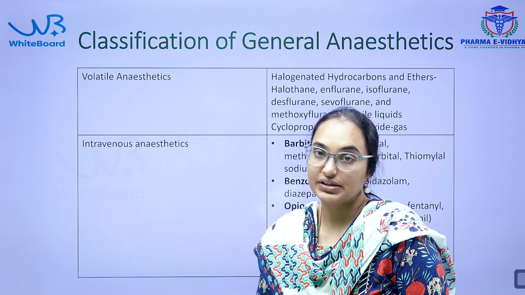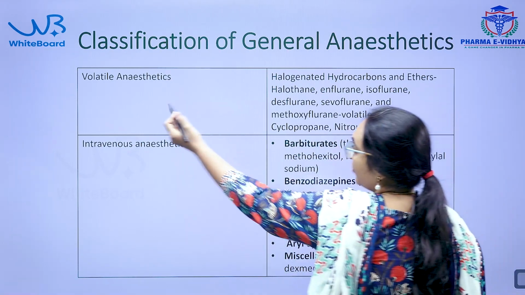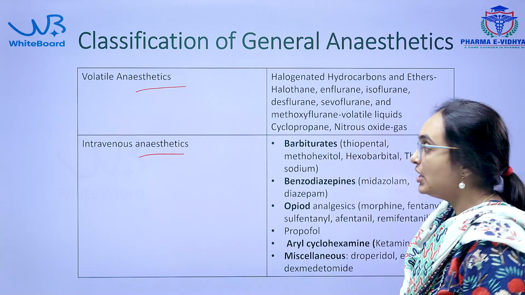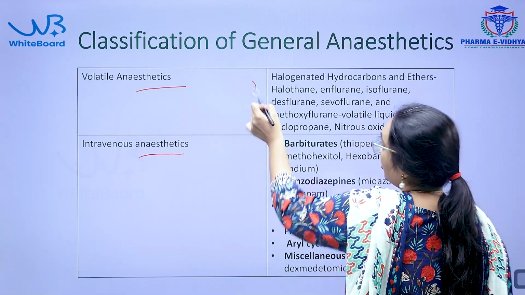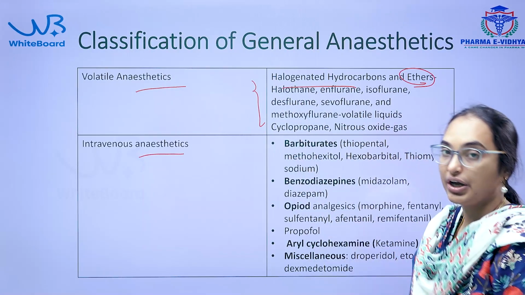Discussing anesthetics, local anesthetics and general anesthetics. Okay, so this is the classification of local anesthetics, volatile anesthetics and intravenous anesthetics. Volatile anesthetics, we have already seen: ethers and hydrocarbons, halogenated hydrocarbons.